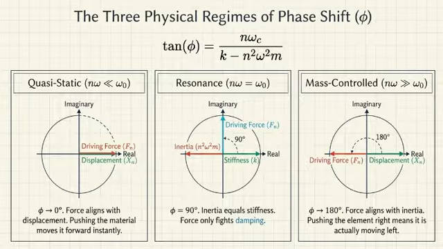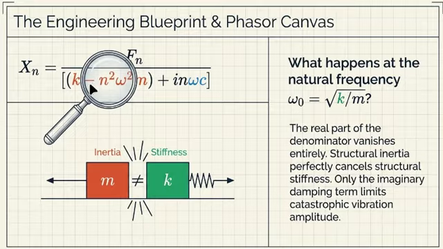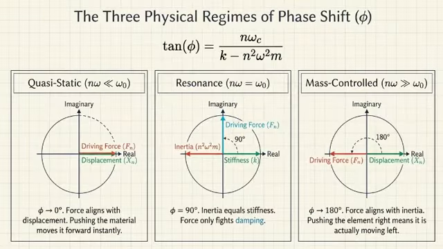That's wild. At resonance, the stiffness of the heavy steel beam and the massive weight of the steel beam effectively vanish from the equation. So what is the driving force fighting against? The driving force no longer has to fight them at all. It only has to fight the damping force, which is pointing straight up at 90 degrees. So at resonance, your delay is exactly 90 degrees. Yes, the force leads the movement by a quarter of a cycle. That is insane. The mass just mathematically disappears.